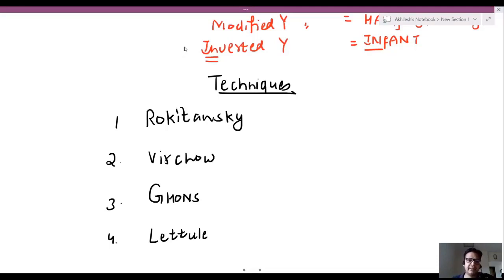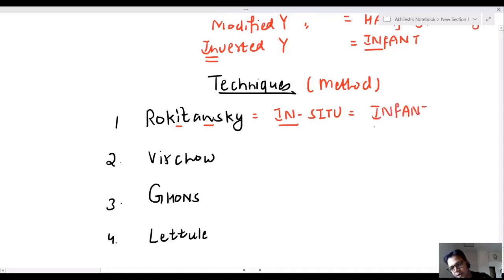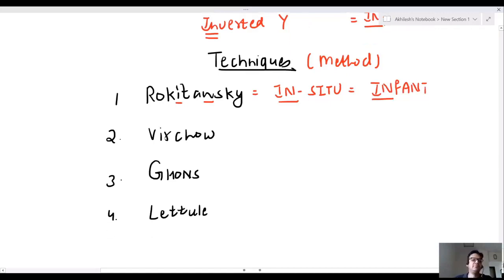Now, sir, how to remember? These all are methods of postmortem for organ removal. Rokitansky has I and N. This is an in situ method. What is the meaning of in situ? We are not taking any organ out. We are dissecting inside. That is in situ. It is done in infant only. So Rokitansky is in situ, done in infant.